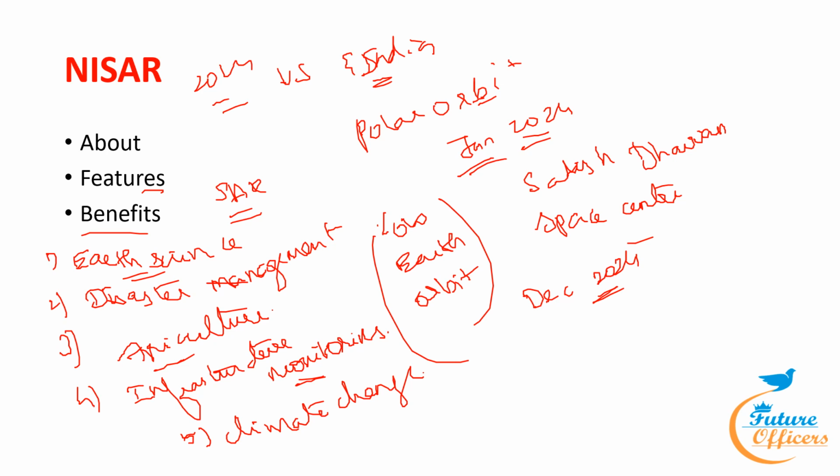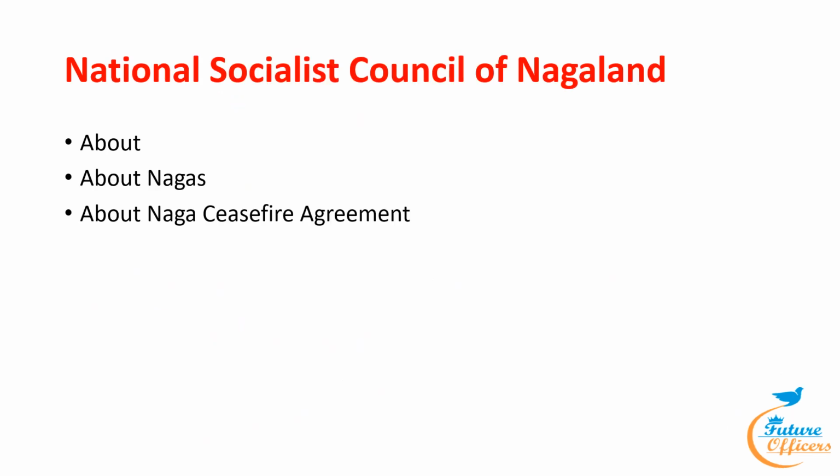Our next topic is the National Socialist Council of Nagaland. We know recently that Manipur has some issues. Related to that, in this topic we will be seeing about the National Socialist Council of Nagaland. We have to know the details in this.